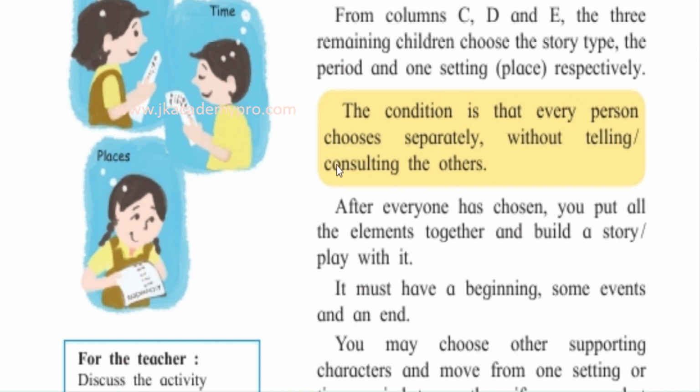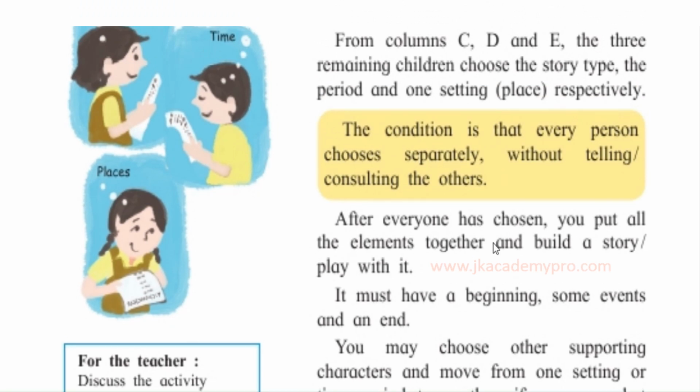This is how you will carry on the activity. After everyone has chosen, you put all the elements together. What does this mean is, now when everyone has done their work of choosing whatever characters, characteristics, the story type, the place, the time period, everything, then you open your papers or book where each one has written it down, and now you bring the whole story together.